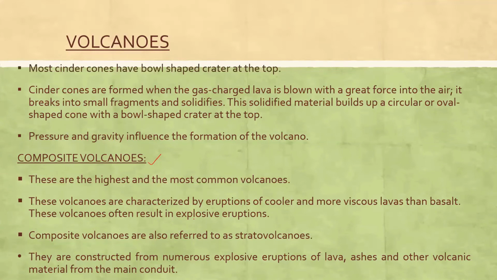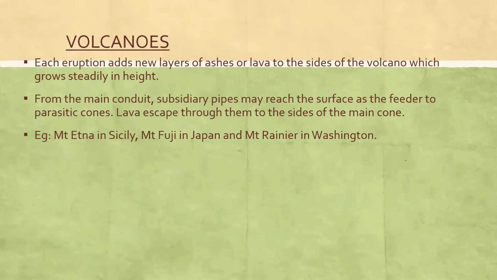These have explosive eruptions. Okay. So that means basalt is not the main content in the magma. And these are also known as stratovolcanoes. So the other name for this is stratovolcanoes. These are known as composite because if this is a volcano and this is the magma chamber and this is the vent, okay, so magma is coming out.